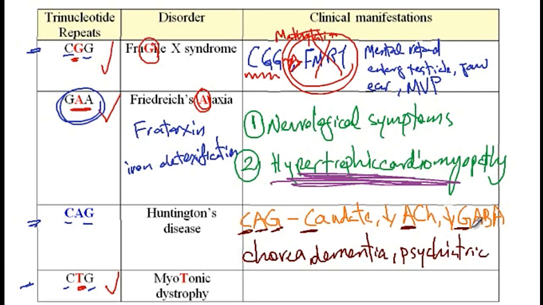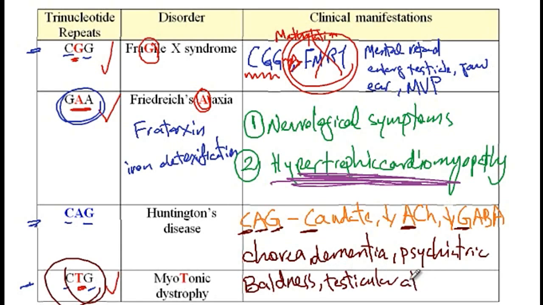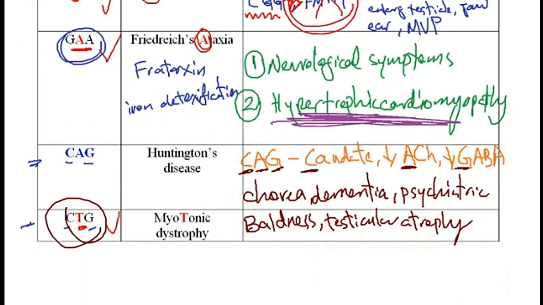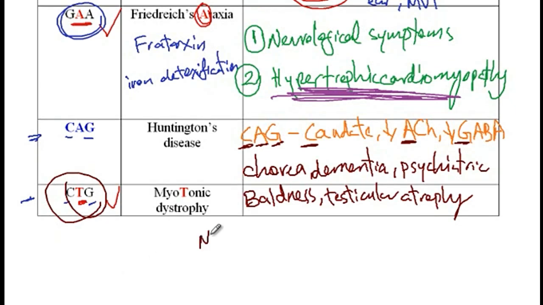The final condition is myotonic dystrophy, which is due to the expansion of the CTG trinucleotide repeats, and these patients could present with baldness, testicular atrophy, and finally they may present with myotonia, which means they are not able to relax muscles.